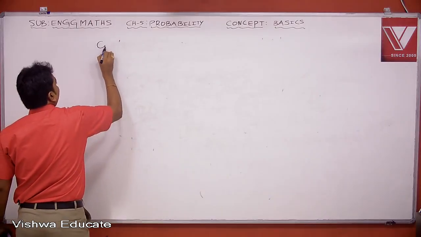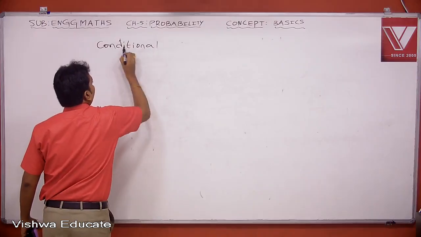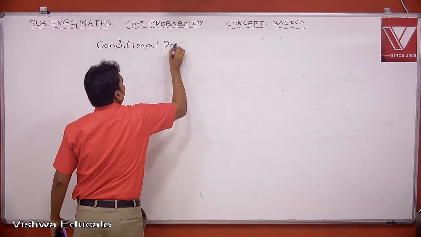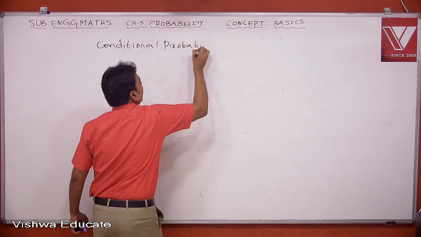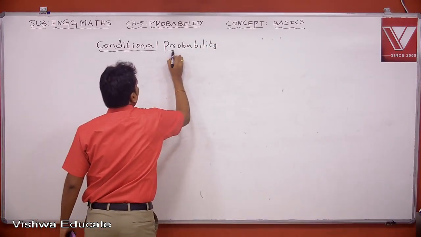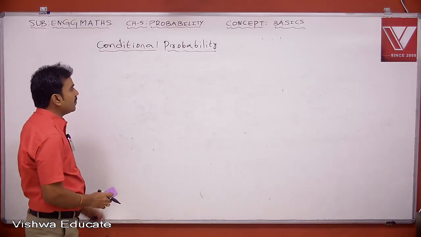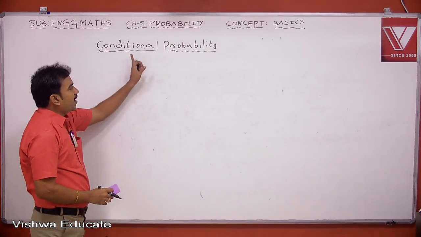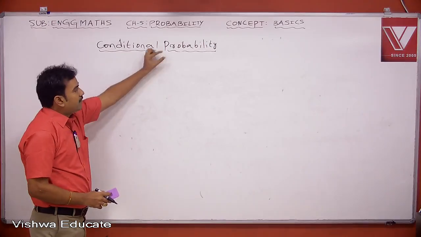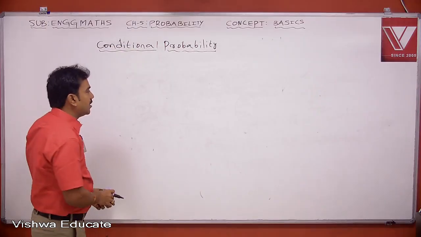Next definition or concept, conditional probability. Now here in the title itself you can easily guess the probability depends on a certain condition.